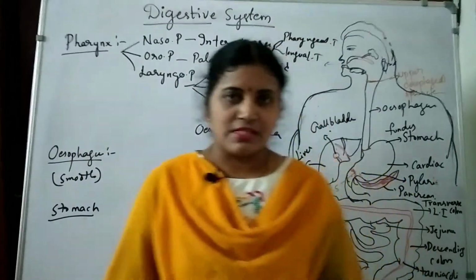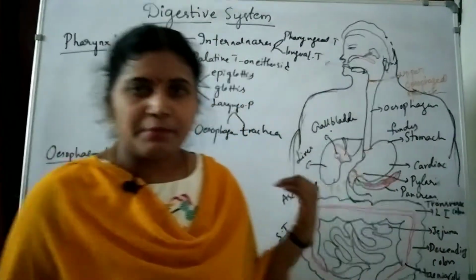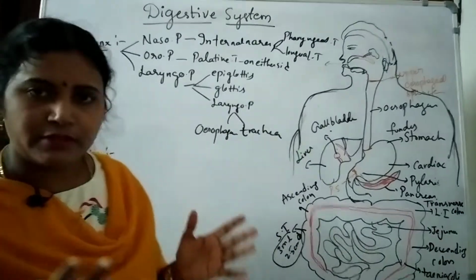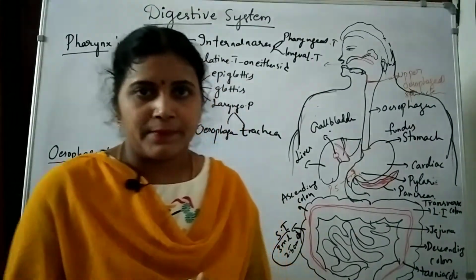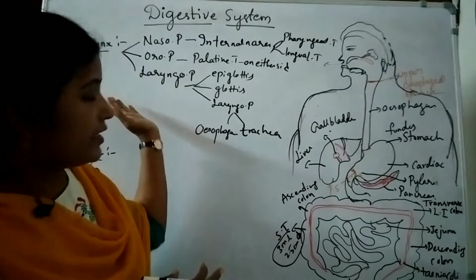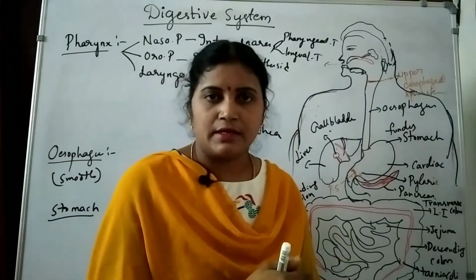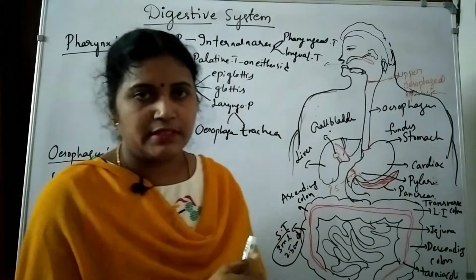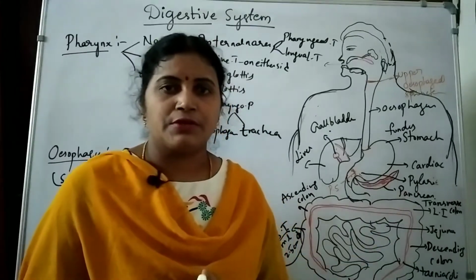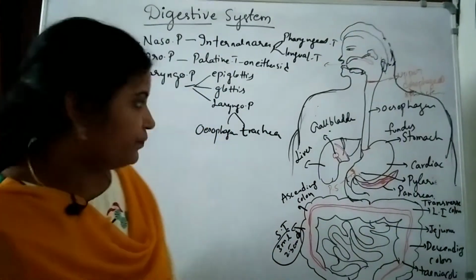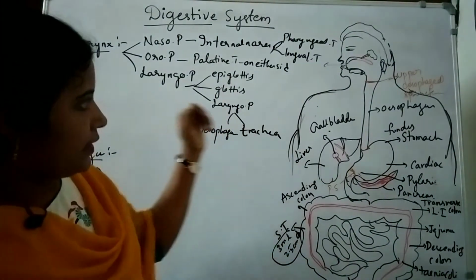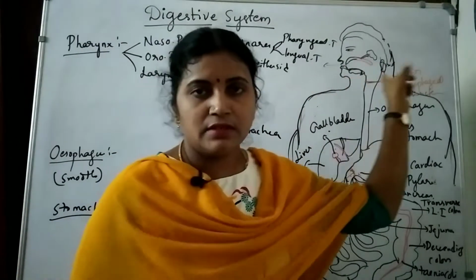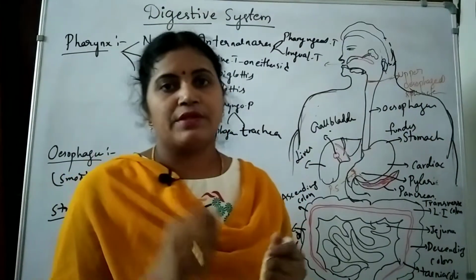So today in class we are going to see the remaining part of the digestive system with a quick recap. We'll start with the pharynx. Already, why? Because the earlier parts we already completed. If you did not see those videos, you can go to the description and watch those videos also. So the pharynx part: after the buccal cavity, it opens into the pharynx.